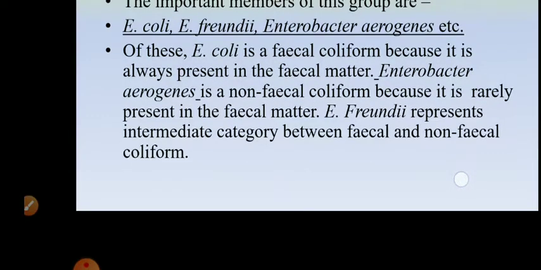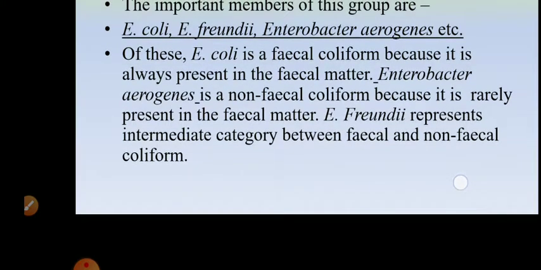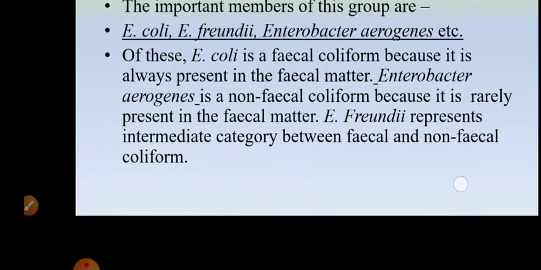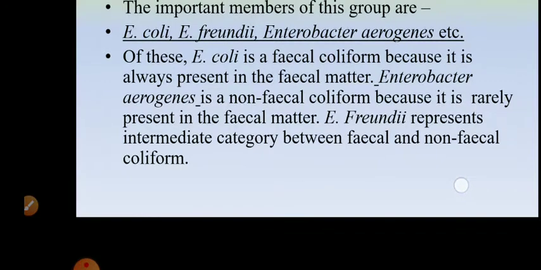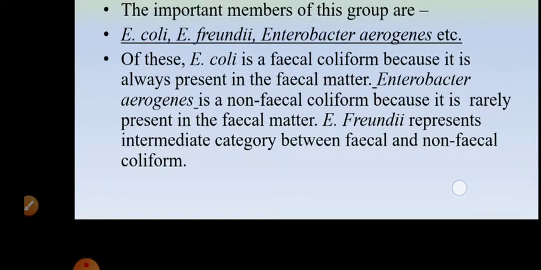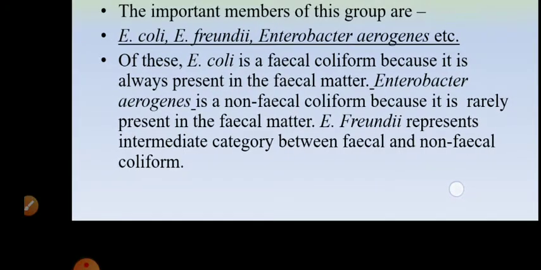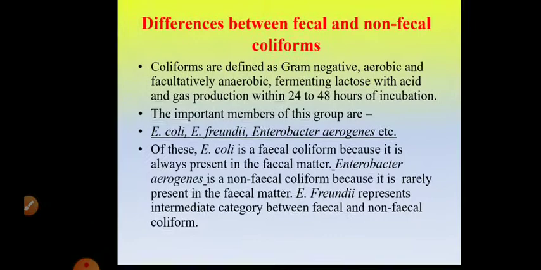Of these three, E. coli is a fecal coliform because it is always present in the fecal matter of man and animal. Enterobacter aerogenes is a non-fecal coliform because they are rarely present in the fecal matter. E. freundii represents an intermediate category between fecal and non-fecal coliforms.